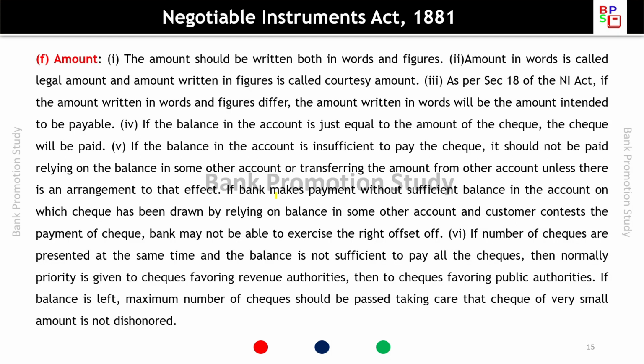Amount. The amount should be written in both words and figures. Amount in words is called the legal amount, and the amount written in figures is called the courtesy amount. So the legal amount is written in words. As per Section 18 of the Negotiable Instruments Act, if the amount written in words and figures differ, the amount written in words will be the amount intended to be payable.